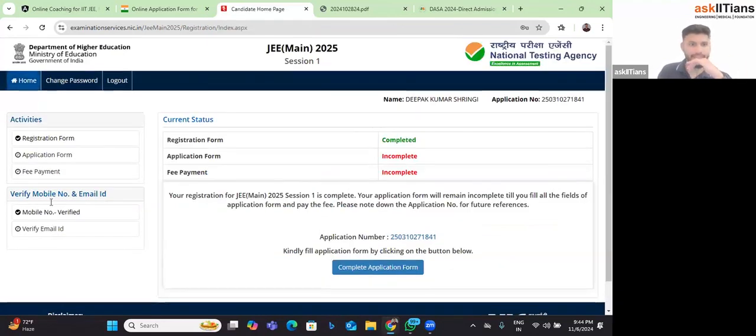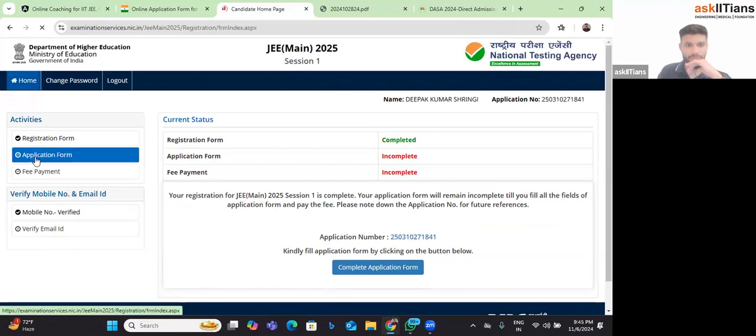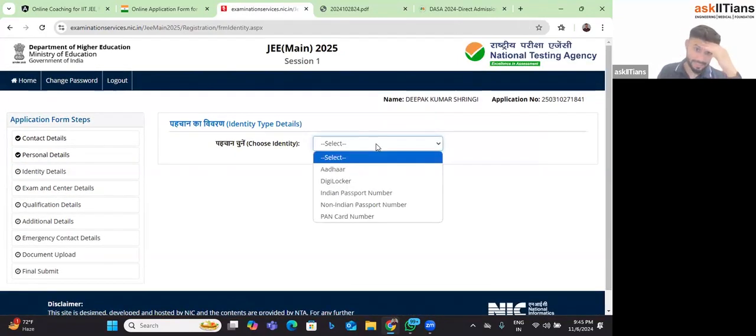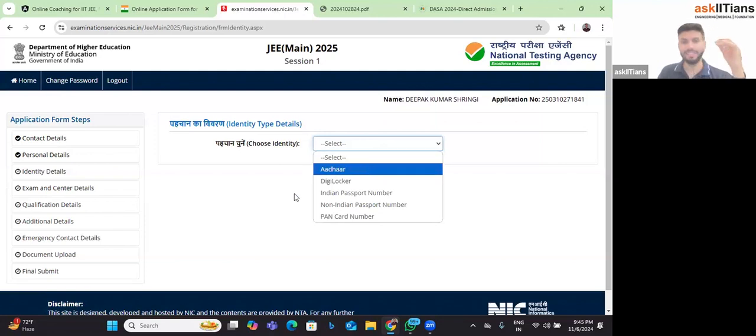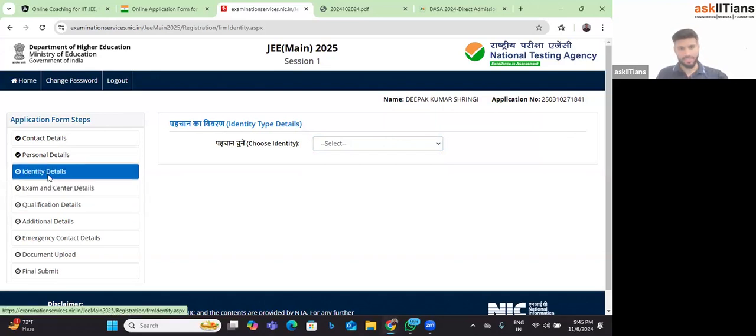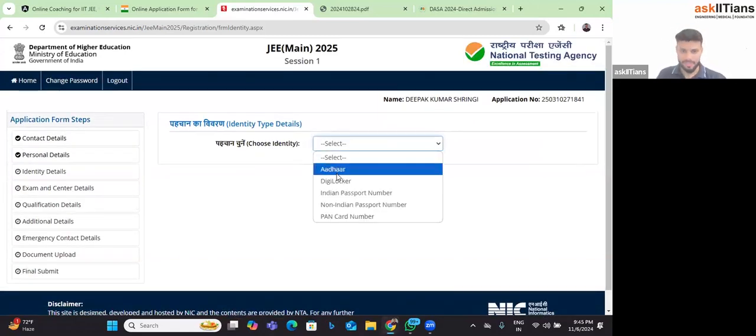Okay, so I was here and the application form is still incomplete from our end. So I think it will take a lot of time, so I'll quickly sum up the things which I have already filled. Exam center details we are already done with. After that, it will ask you qualification details, right? I think I have to go back. Just give me 1 minute.